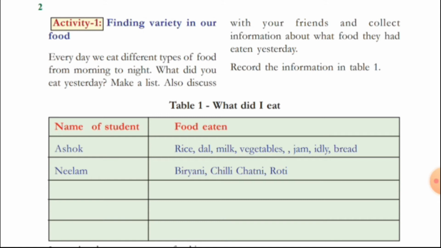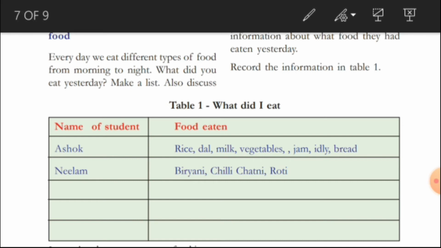Now write the name of your friend on the left side of this box, and the food items eaten by him yesterday from morning to night. Here some examples are given. The name of the student is Ashok. What did Ashok eat yesterday? Rice, dal, milk, vegetable, jam, idli and bread. Now there is another example. Here a girl Neelam is present. What did Neelam eat? Biryani, chilli, chutney and roti.